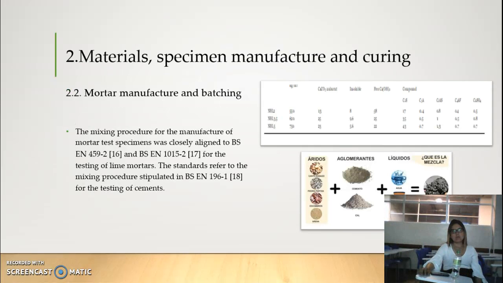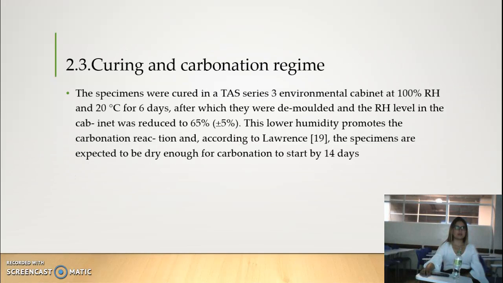Bonding polystyrene walls were not trimmed, to avoid possible adverse effects on the material of the mold. Table number 2 shows the quantities required of 8 liters, of which 3 were used as mortar. The samples were cured in an environmental cabinet for 6 days. The specimens are expected to be dry enough to start carbonation after 2 days.